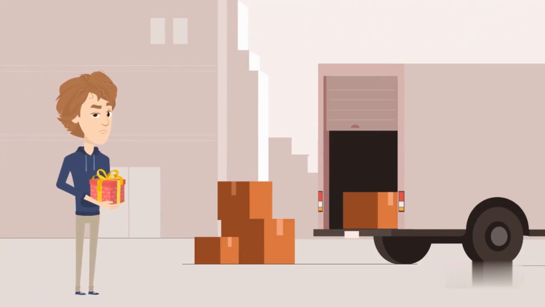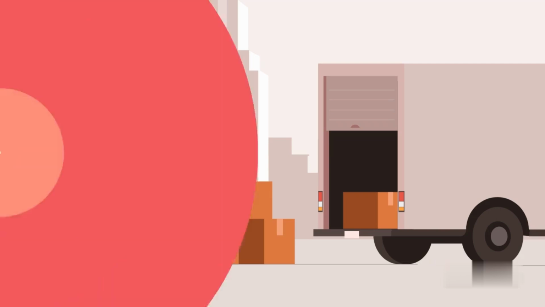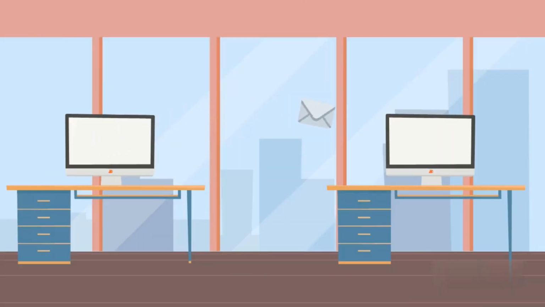Imagine you want to send a gift to a friend in another city. You don't want it to get lost, broken, or delivered to the wrong person. This is exactly what TCP, short for Transmission Control Protocol, does for data on the internet. It ensures that information, like emails or videos, gets sent securely and accurately between computers.